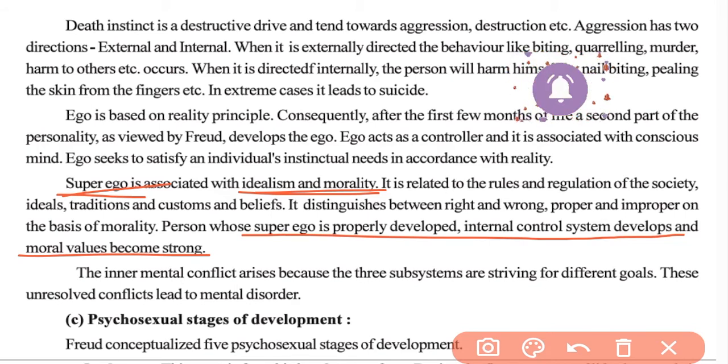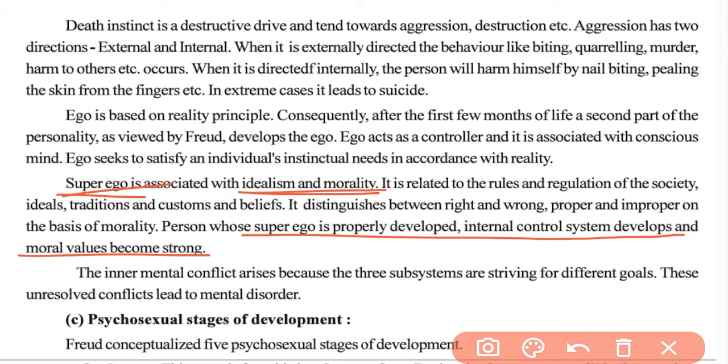Okay. And if intrapsychic conflict arises between these three subsystems, then abnormal behavior can be observed. And why does this conflict arise? Because all the three subcomponents have different goals. For example, in the superego, we behave generally based on morality or idealism. But if we do not behave so, then we have conflict with our superego. So if these three subsystems have conflicts, it will result in abnormal behavior.